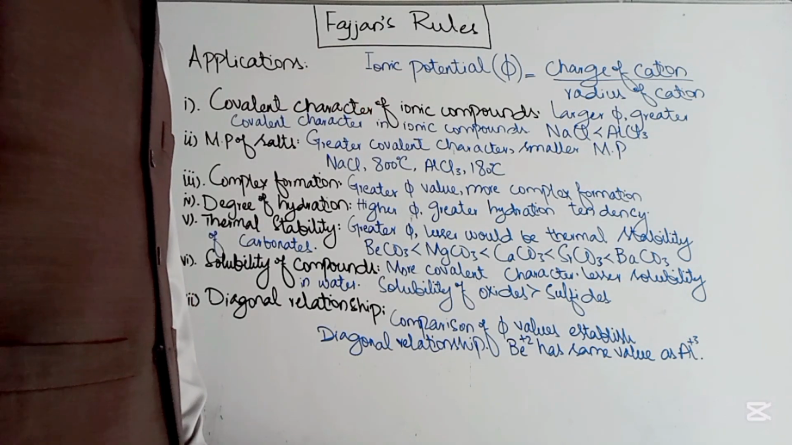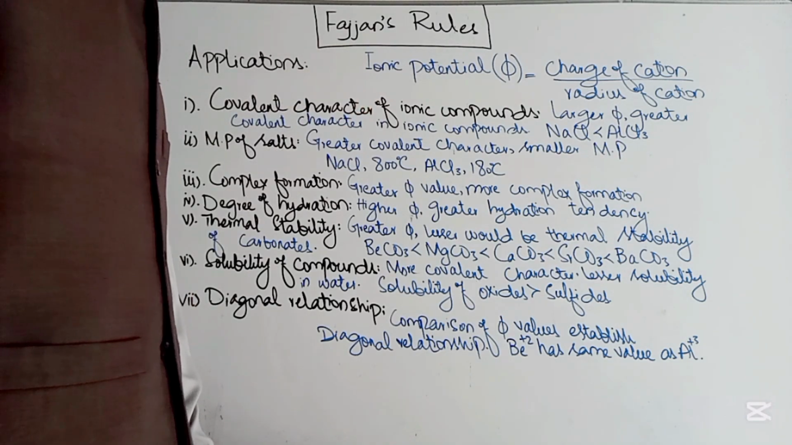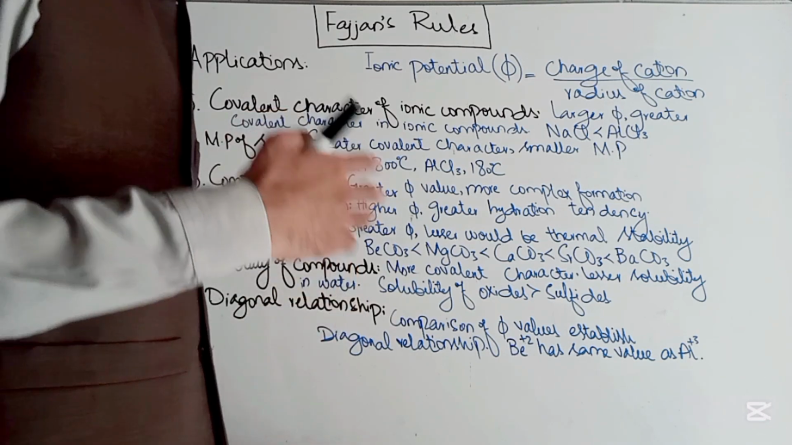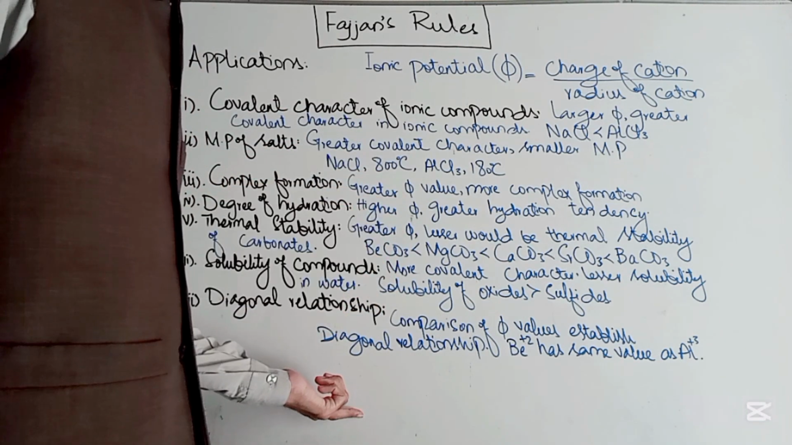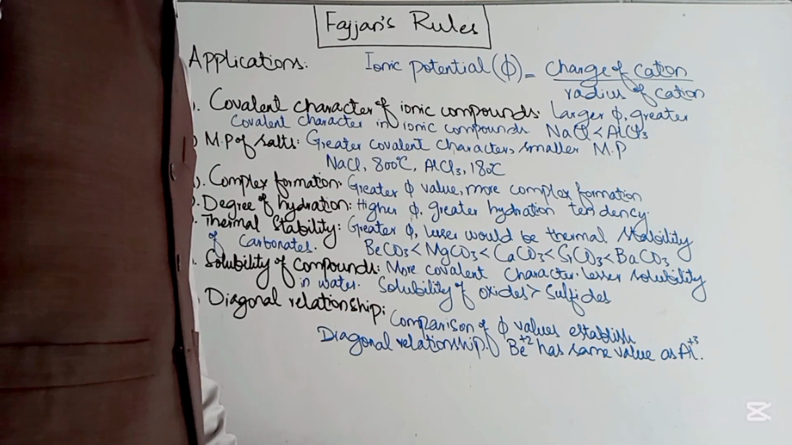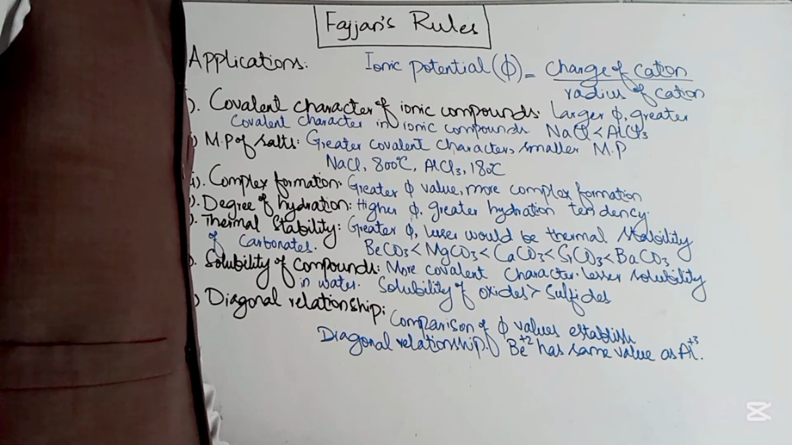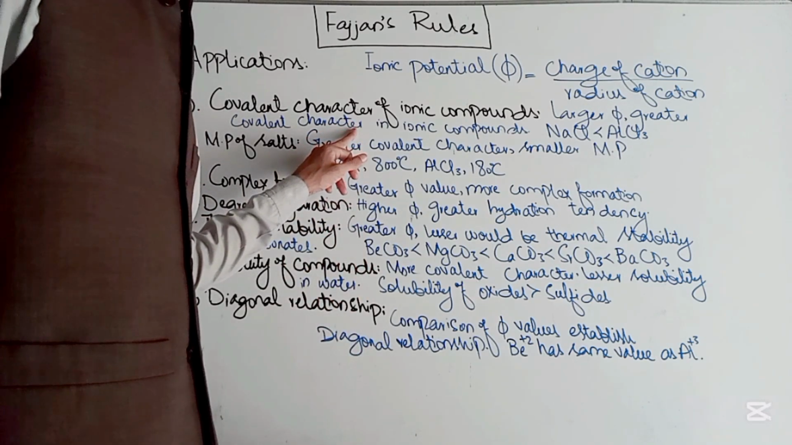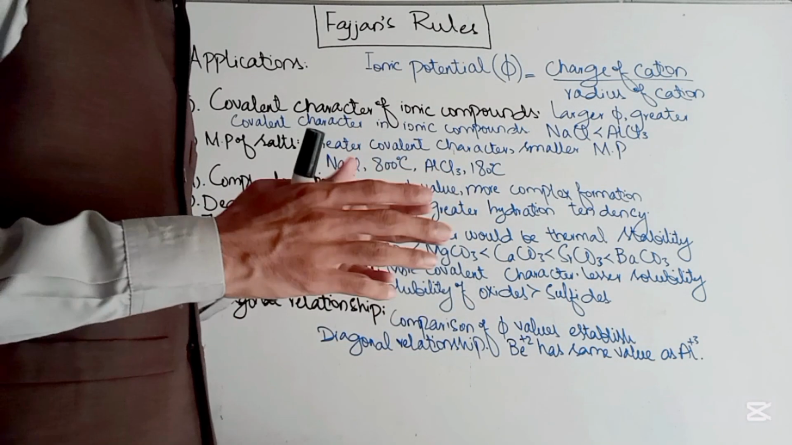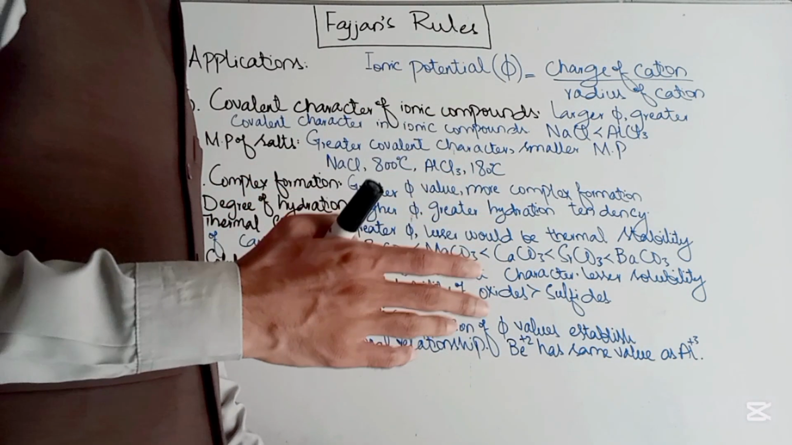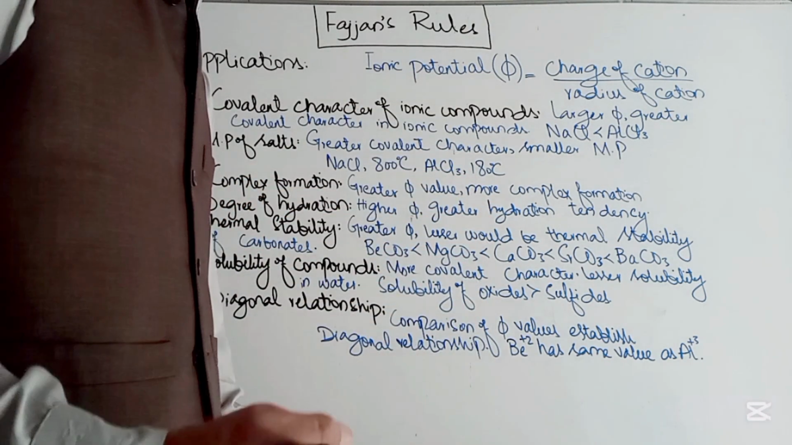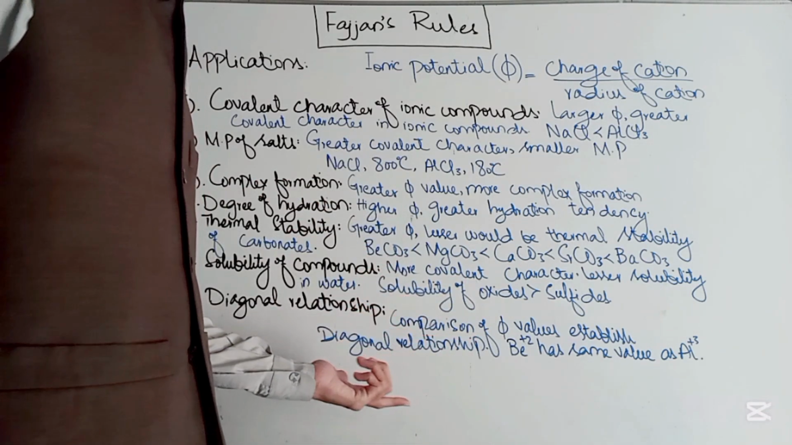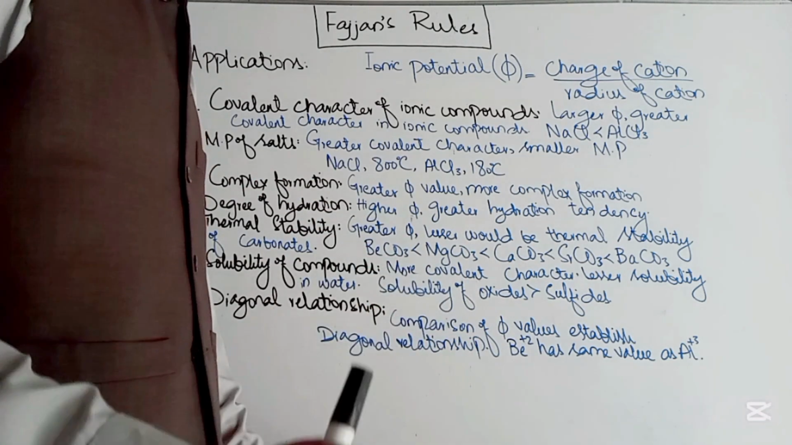First application of the Fajans rule is the covalent character of the ionic compounds. Basically, using these rules we can find out the covalent character that is present in ionic compounds. Larger the value of phi, greater would be the covalent character in the ionic compound. So if we have two salts and we are asked which salt would have the more ionic character or which salt would have the more covalent character, we have to find out the phi value.